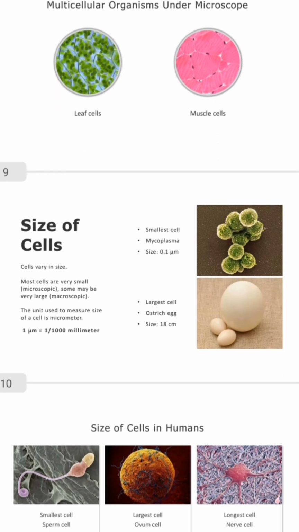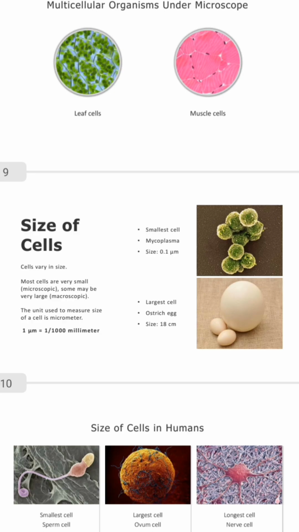Now, size of cells: every cell cannot be the same. The cell of a lizard cannot be the same size as that of a plant. The size of an ostrich egg cannot be the same as that of a mycoplasma. So mycoplasma is our case study here, as well as our ostrich egg, nerve cell, ovum cell, and sperm cell. Cells vary in size. Just like I said earlier, the cell of a mycoplasma cannot be the same size as that of your lion.